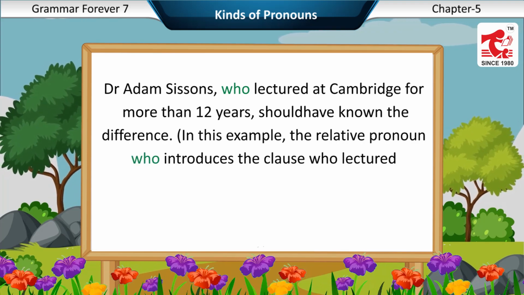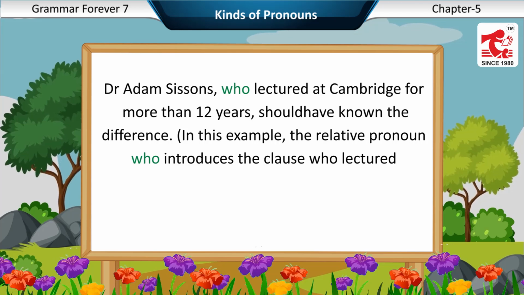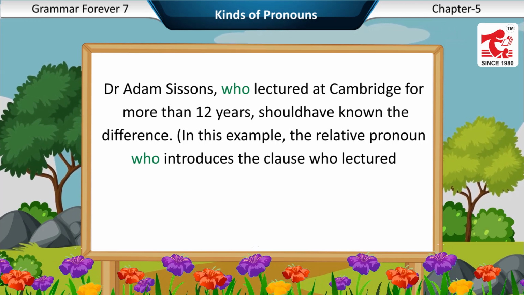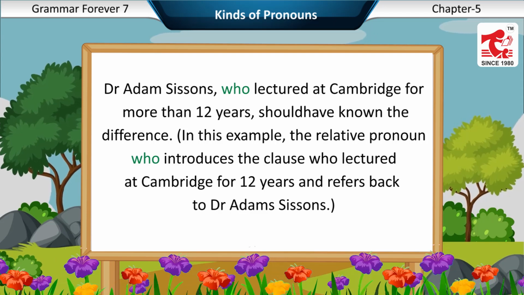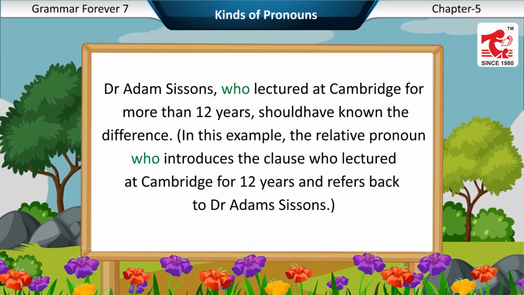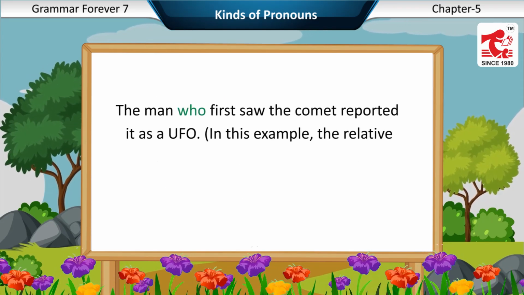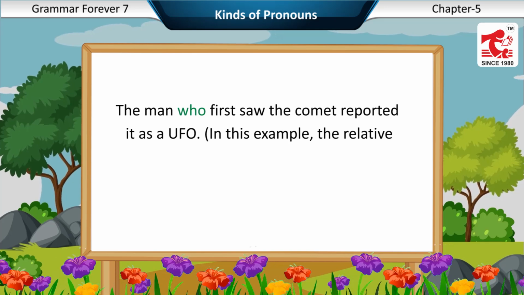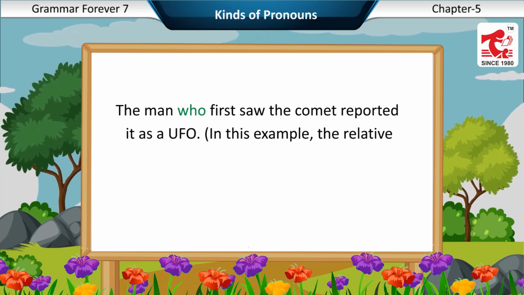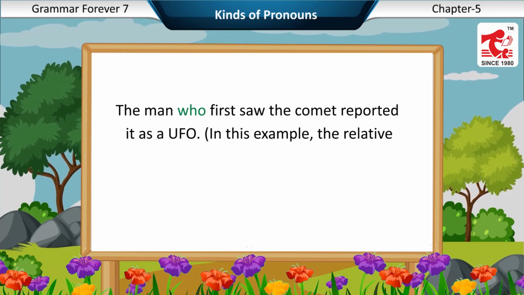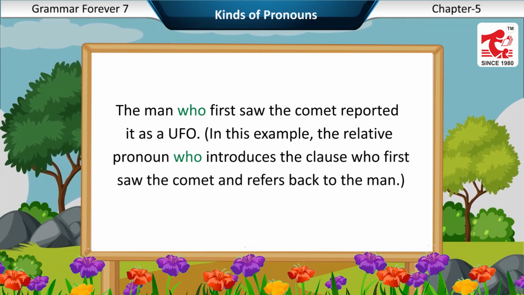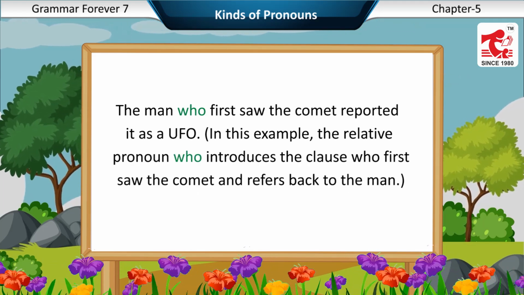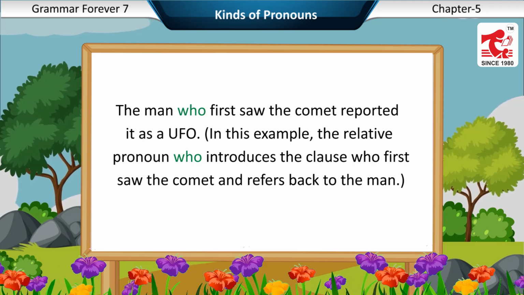In this example, the relative pronoun who introduces the clause who lectured at Cambridge for 12 years and refers back to Dr. Adam Sissons. The man who first saw the comet reported it as a UFO. In this example, the relative pronoun who introduces the clause who first saw the comet and refers back to the man.